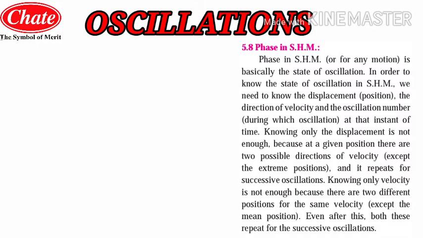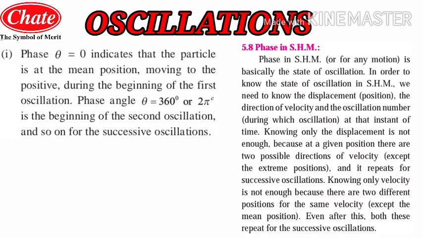Now we will see, students, the phases which we have to learn in this part. This is the first phase that we have learned: theta is equal to 0. This is the first position that we have to study. Theta equal to 0 indicates that the particle is at the mean position, meaning the particle has not performed any further displacement, and it is moving to the positive side. This is the beginning of the first oscillation.